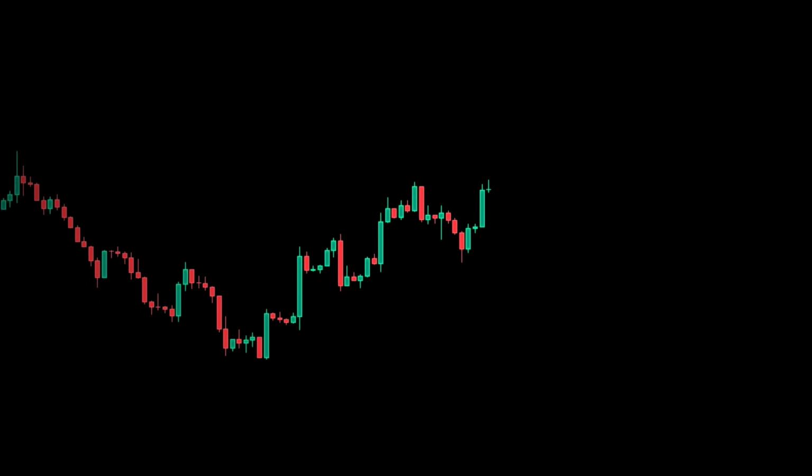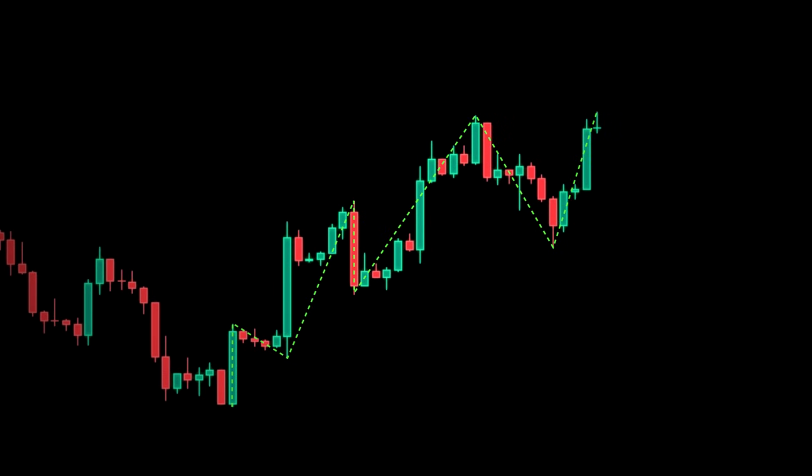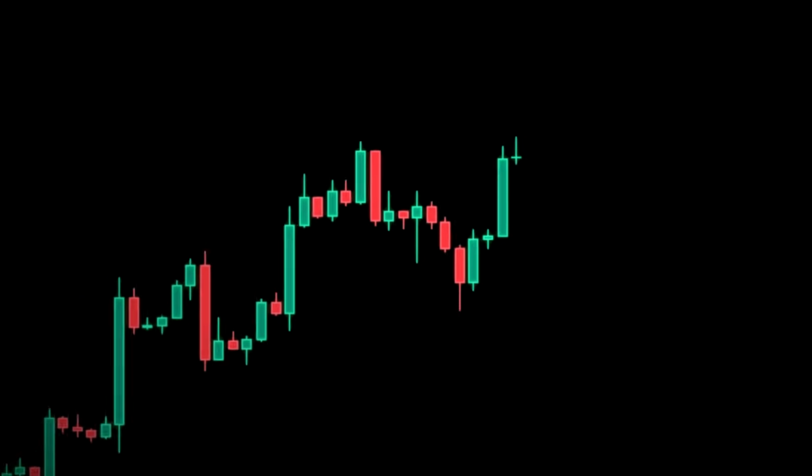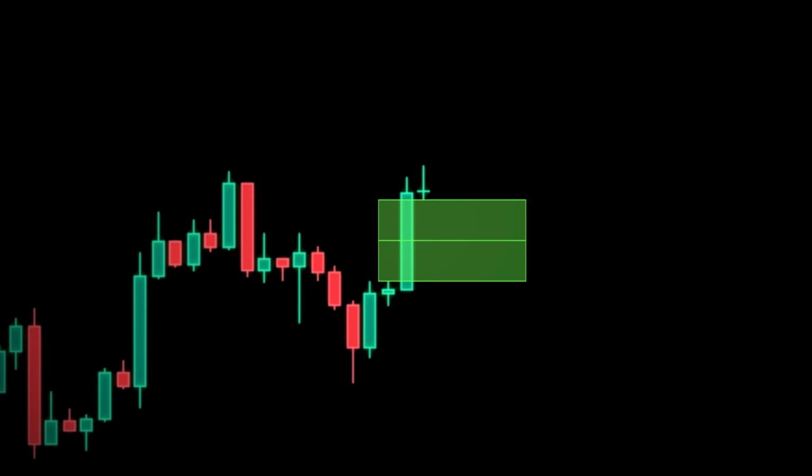Right now, we're looking at the gold chart, and what we can see is that it's making higher highs and higher lows. This is showing us an uptrend. In this case, we'll be looking for a long opportunity, and we're going to use fair value gaps to help. Here we can see the market creating a bullish fair value gap. We're going to mark it out on our chart along with the consequent encroachment.